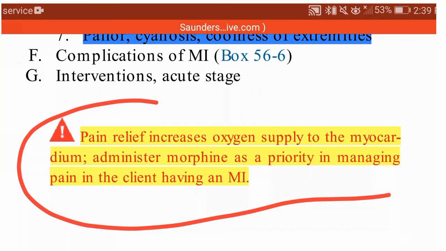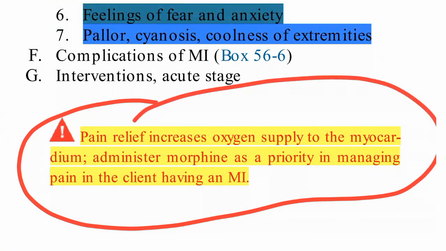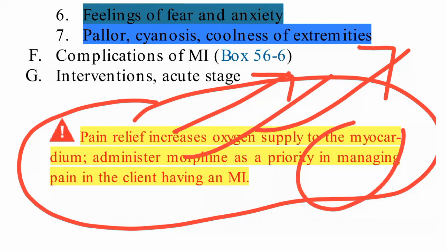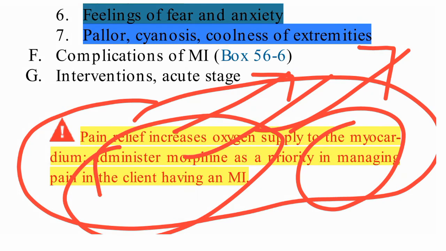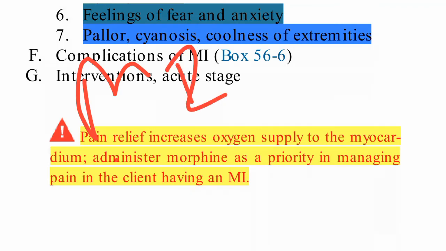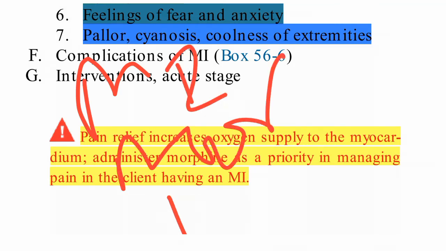Pain relief increases oxygen supply to the myocardium. When we relieve the pain, it will increase the oxygen supply to the myocardium. So administer morphine as the priority in managing the pain and the oxygen, in the client having MI. If a question comes, what will be your priority in managing MI? The options will be morphine, oxygen, nitroglycerin and aspirin.